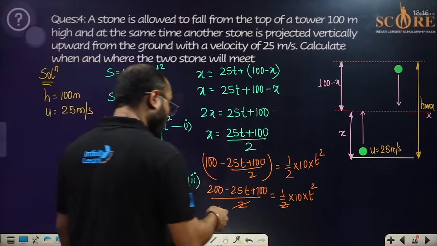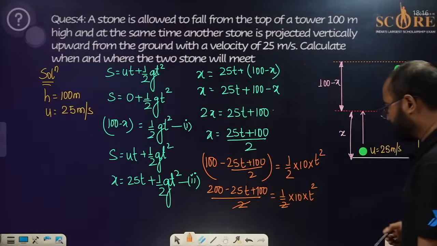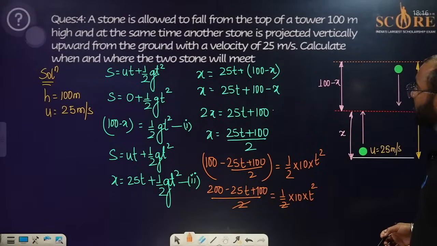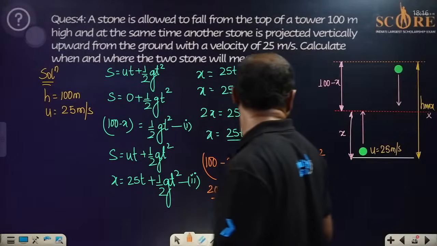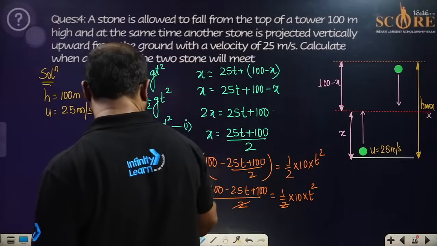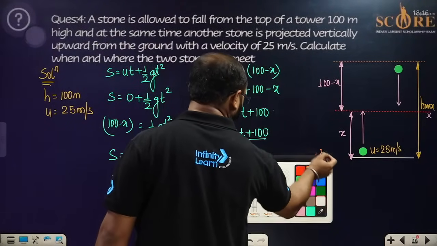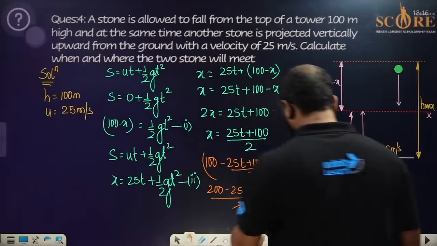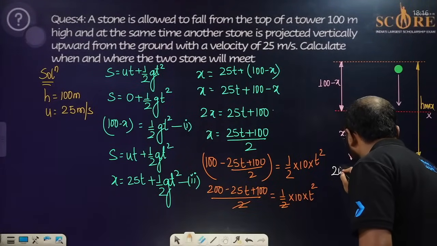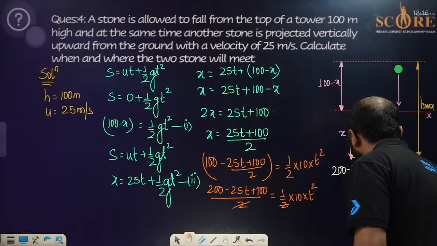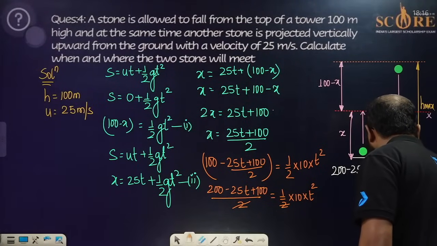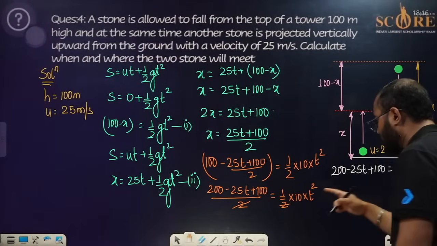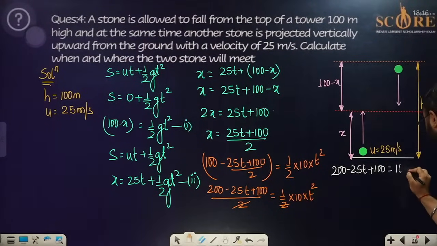Simple. Okay, what else can we do over here, people? I don't have the space again, every single time this happens. What else can we write over here? We can write that 200 minus 25T plus 100 will be equal to 10T square. Simple, 10T square, fine.